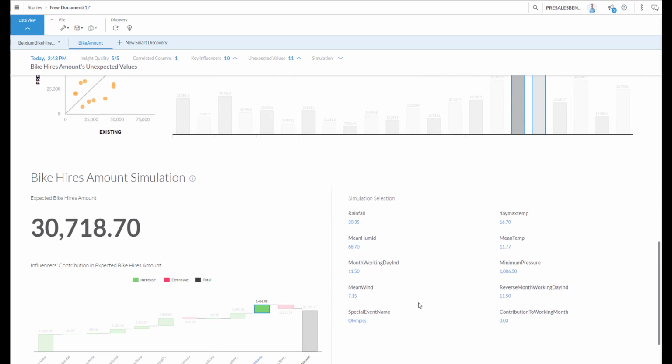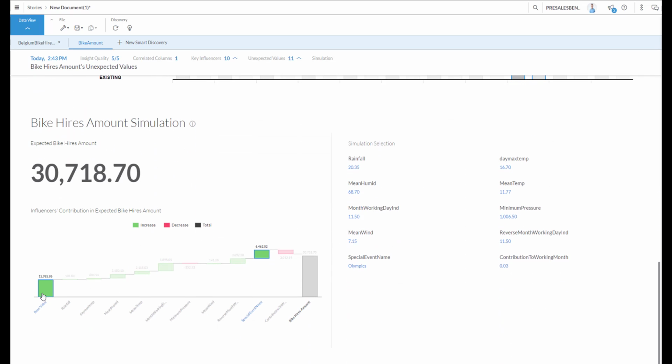Now, there's also simulation, which allows you to look at how it goes from all the individual predictive influencers towards a predicted bike hires amount. In this case, for example, on a normal day, I would rent out 12,000 bikes, and each individual influencer is adding or detracting from my amount.